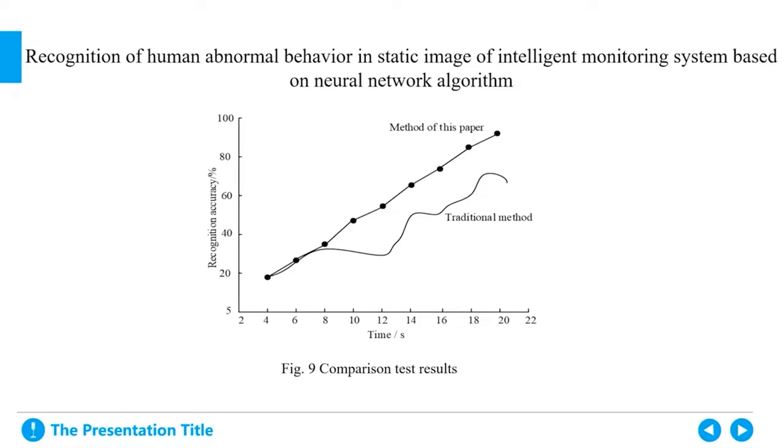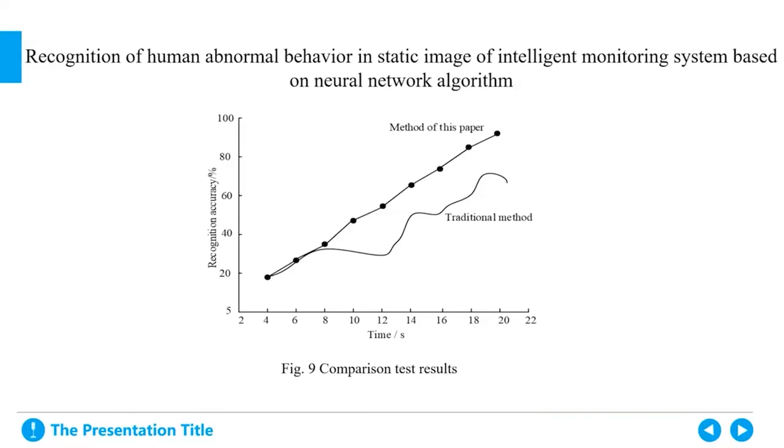On this basis, a static real image is randomly selected to detect the recognition results. The specific detection results are shown in Figure 10. According to the test results in Figure 10, the comparative test results of the traditional method and the method in this paper can be obtained.